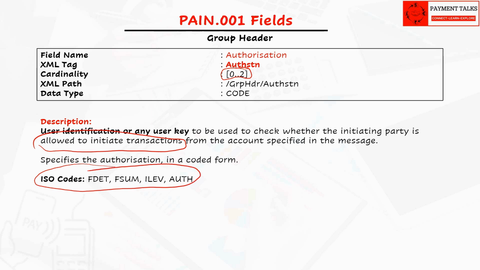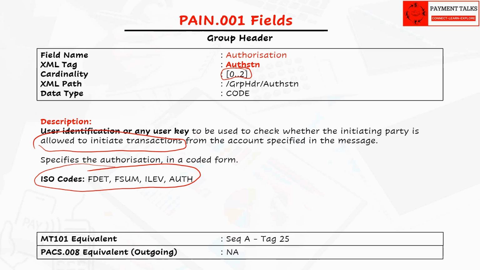Only 4 codes are allowed, which have specific meaning. As mentioned in the previous videos, we shall discuss the coded format and how it works in ISO in a separate video. This field is equivalent to sequence A tag 25 in MT101. This is not applicable for Pacs.008.